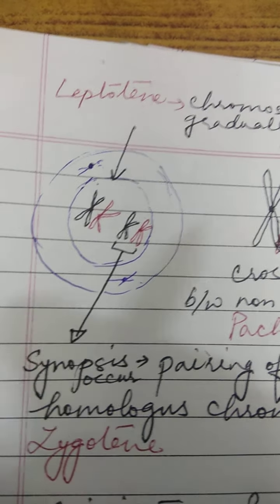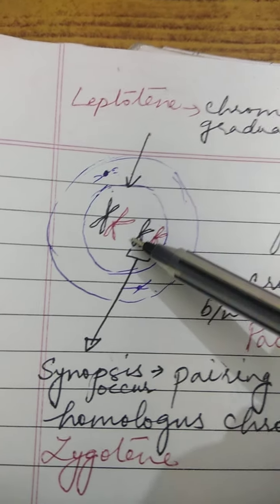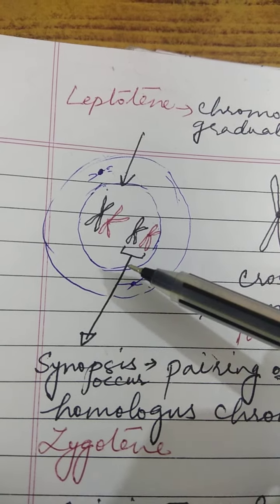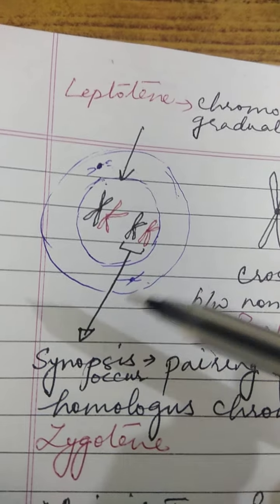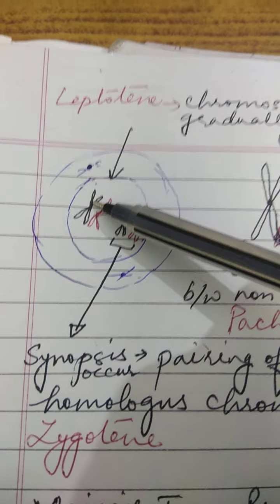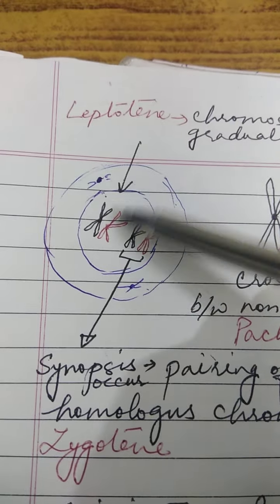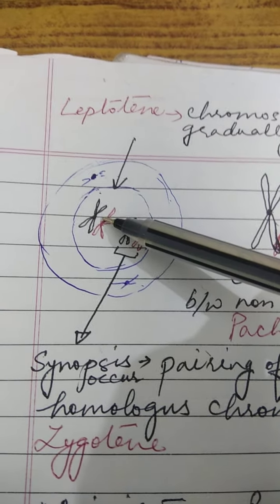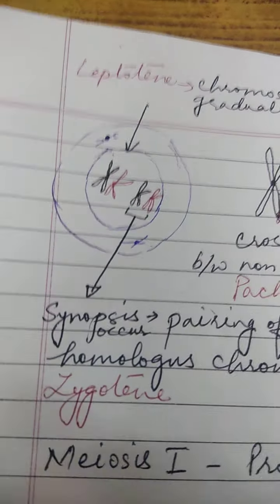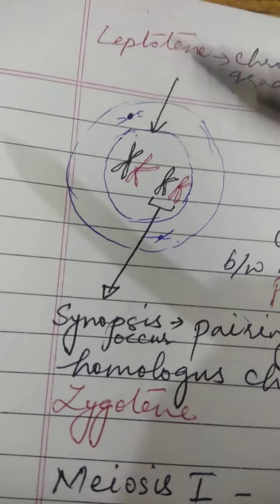Along with that, the homologous chromosomes attract each other to form pairs, so one set comes from the male and one from the female, and they lie near each other. In leptotene, the chromosomes gradually become visible.